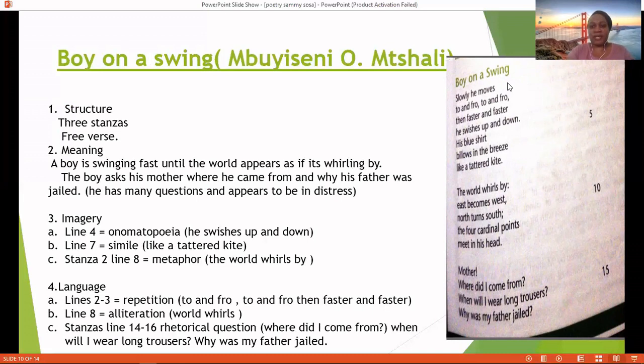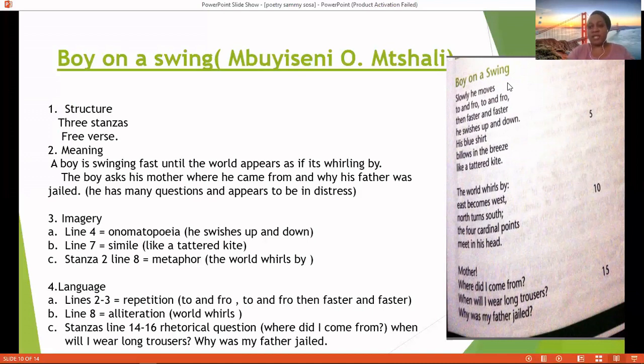Boy on a swing. Slowly he moves to and fro, to and fro. Then faster and faster, he swishes up and down. His blue shirt billows in the breeze like a tattered kite. The world whirls by.